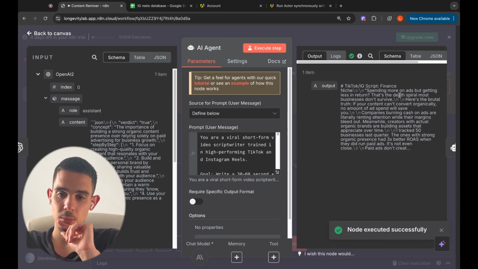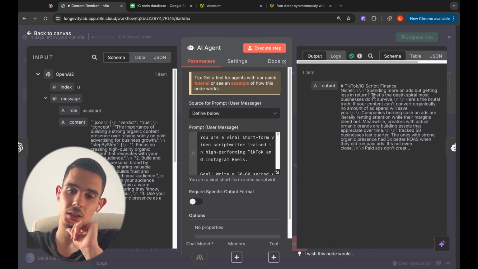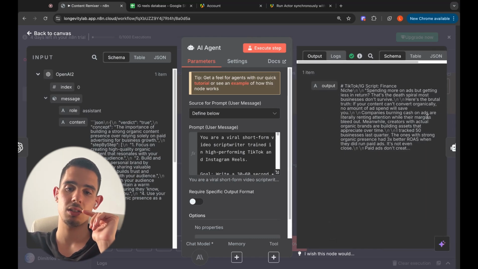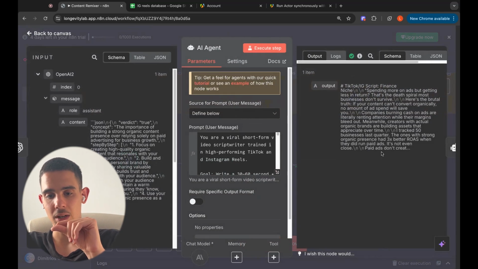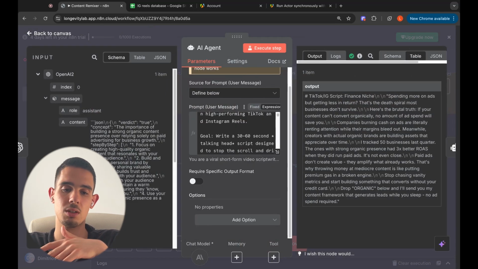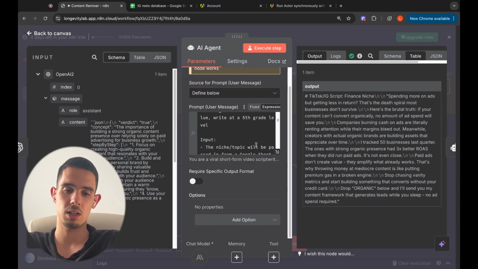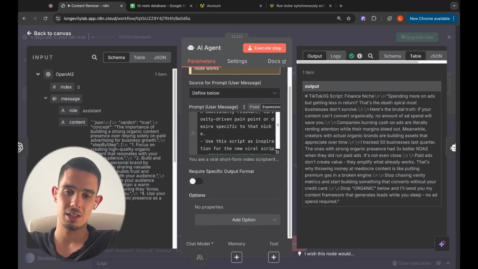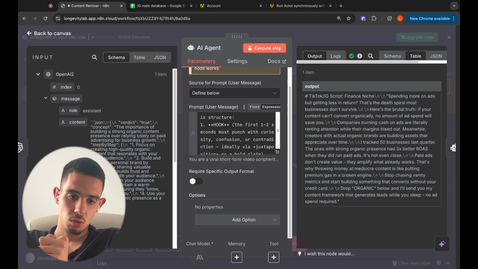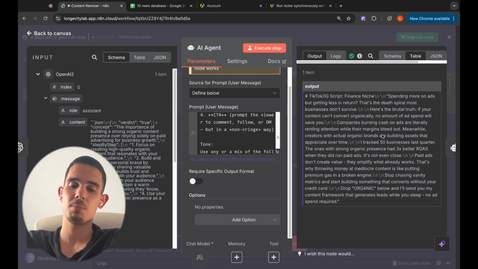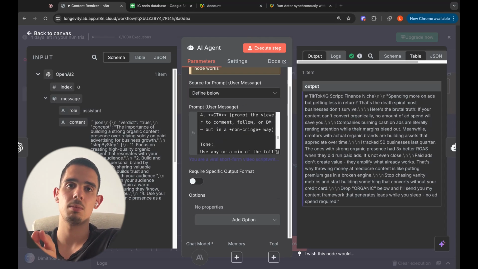So as you can see, spending more on ads but getting less in return, that's the death spiral and most businesses don't survive. So it is a bit robotic in my opinion. You can see the entire script over here, but that simply comes down to how good you prompt it. You can actually tweak it so that it doesn't have rhetorical questions that actually come across more AI-ish. So you can actually play around with this, but this does the work that we asked for.